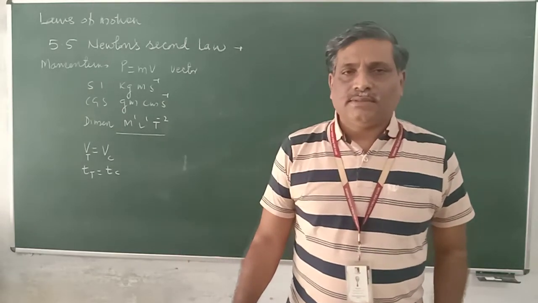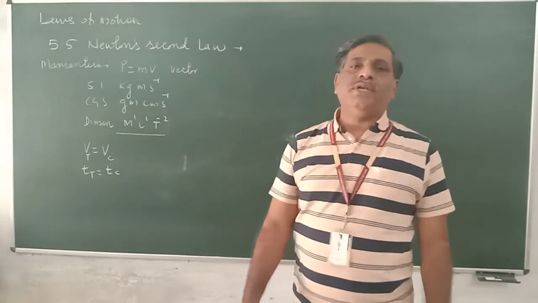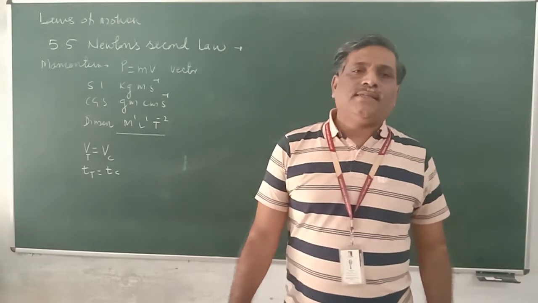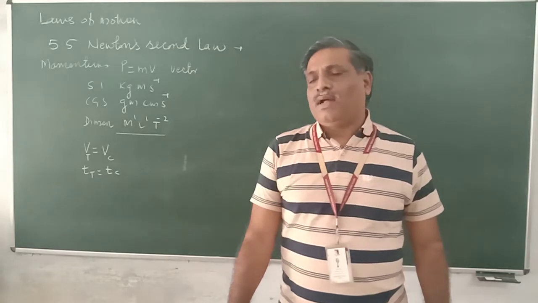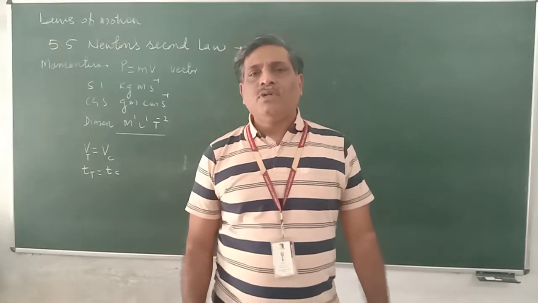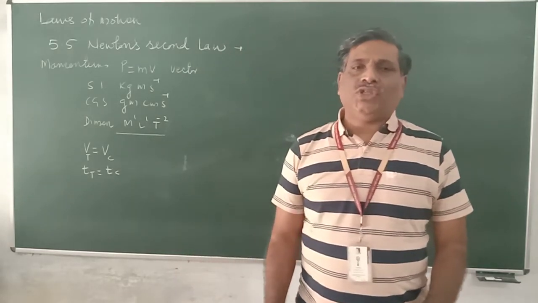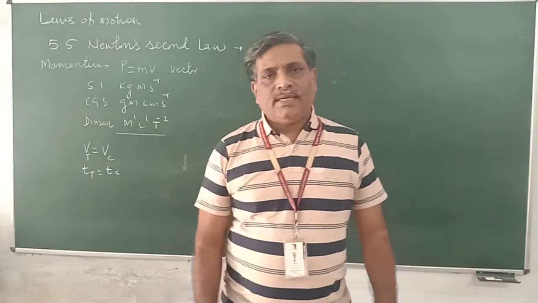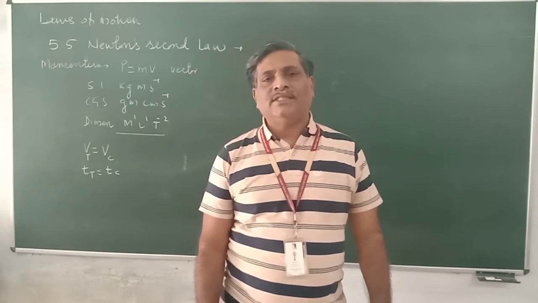A seasoned cricketer finds it easier to catch the ball as compared to a new one. What is the reason? A seasoned cricketer learns how to catch the ball, and whenever he is catching the ball, he pulls his hands in the backward direction along with the ball. It means he increases the time of contact of ball and hands.